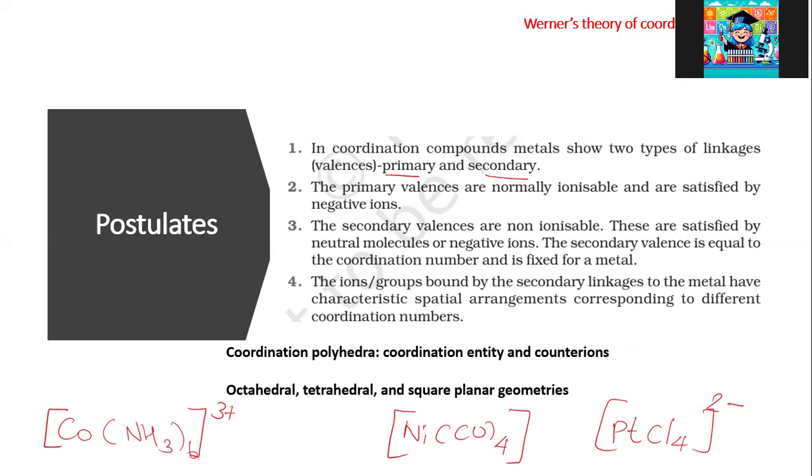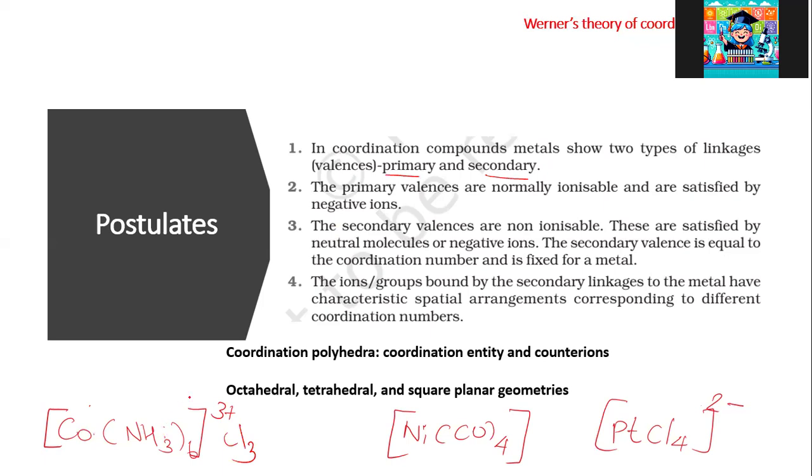The primary valences are normally ionizable. So, that is why the negative ends. In this complex, the primary valence is +3, that is satisfied by the negative ions. The secondary valence is non-ionizable. They are not ionizable, so separating this into cobalt and